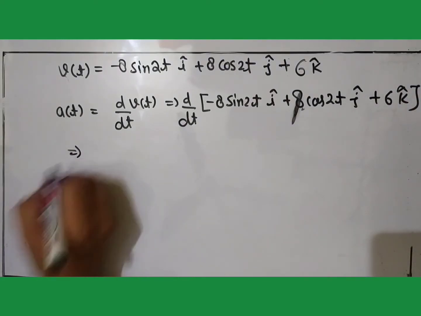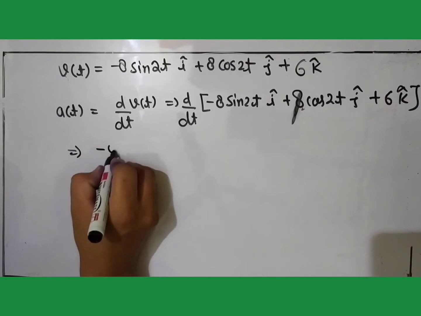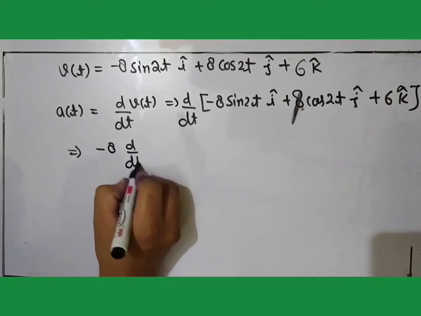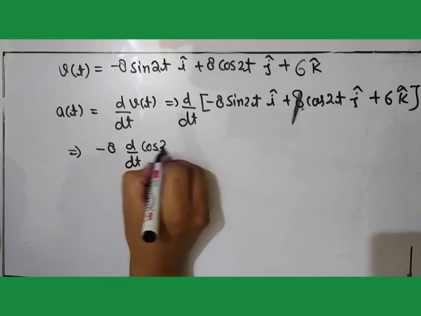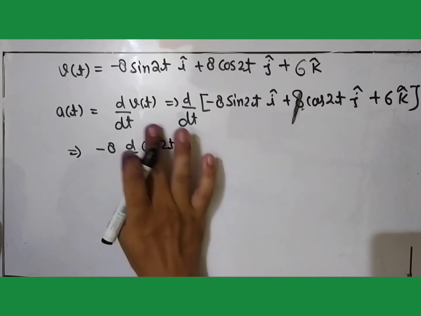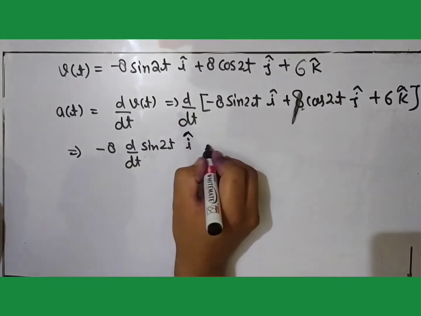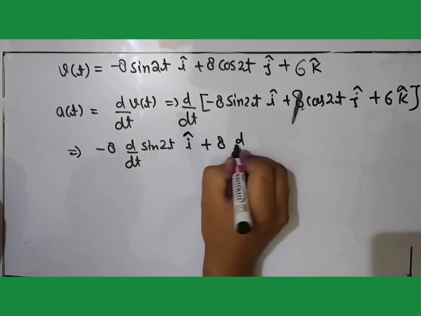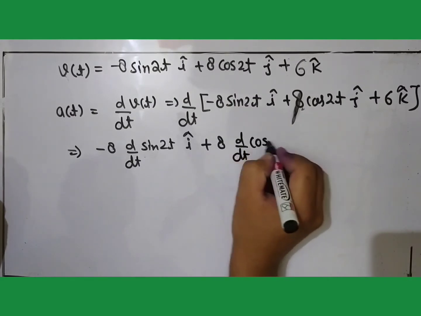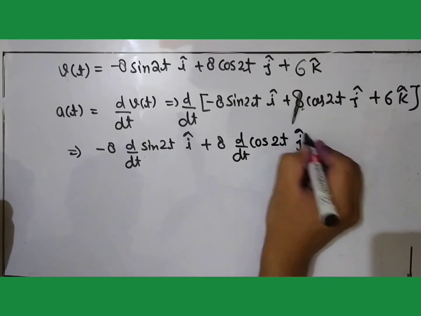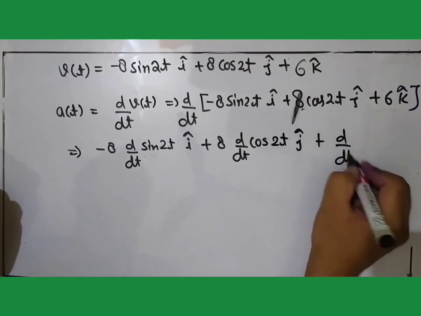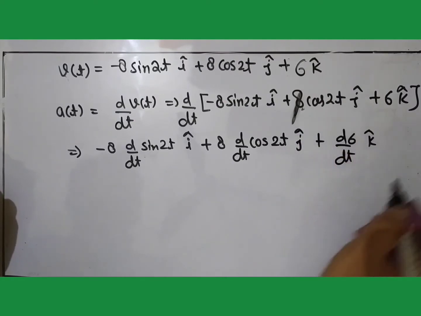So we can write it as minus 8 d/dt of sin 2t i cap plus 8 d/dt of cos 2t j cap plus d/dt of 6 along k cap.